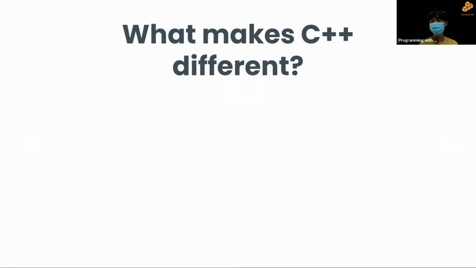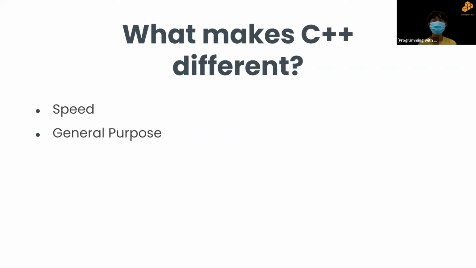What makes C++ so different from other programming languages is mainly its speed. C++ is one of the fastest programming languages in the world. If we compare it to a popular programming language like Python, which is known for how easy it is to use, C++ is around 100 times faster than Python. That's a lot. It makes a lot of difference. Although its syntax is a bit more complicated than Python, it's worth it because of its speed.